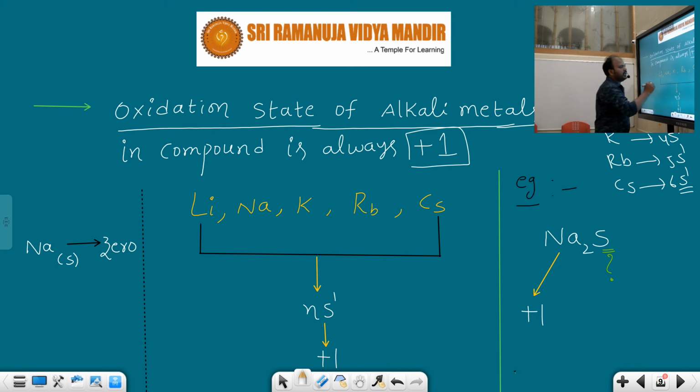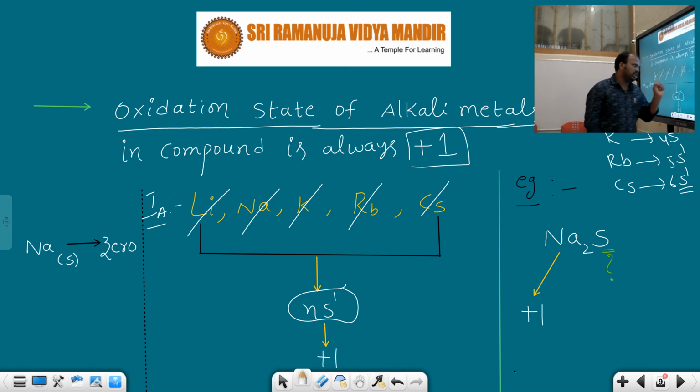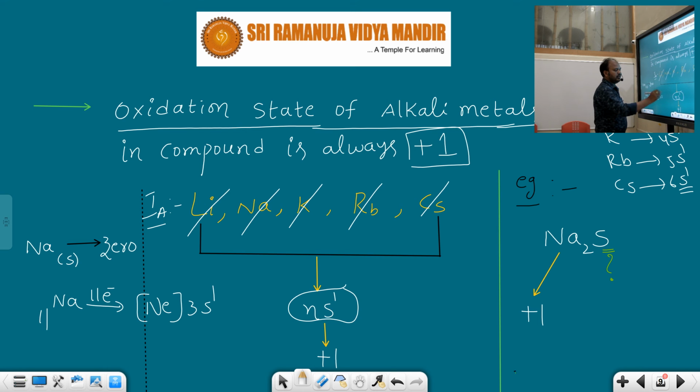So, due to that reason, take a look here. The first group elements are lithium, sodium, potassium, rubidium, cesium. The alkali metal general electronic configuration is ns1, so in their valence shell only one electron is present. If it loses that one electron, it achieves noble gas configuration, or satisfies the octet rule, and it is more stable. For your sake, I take the example of sodium. Atomic number 11, so 11 electrons. We can write this simply as neon 3s1. That means in the valence shell one electron is there.